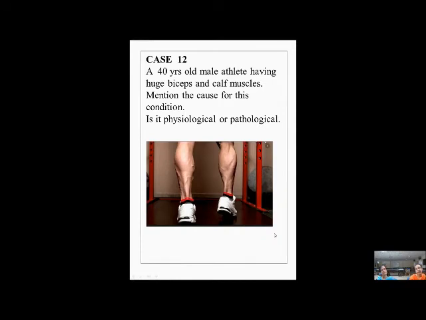Okay. So next one, it's a picture of a 40-year-old athlete having huge biceps and calf muscles. We are showing only calf muscles here, so biceps are not shown. The calf muscles you're seeing are very huge, isn't it? They're very prominent. He is mostly a sports person who's a runner. So what is the cause for this condition? Is it physiological or pathological?